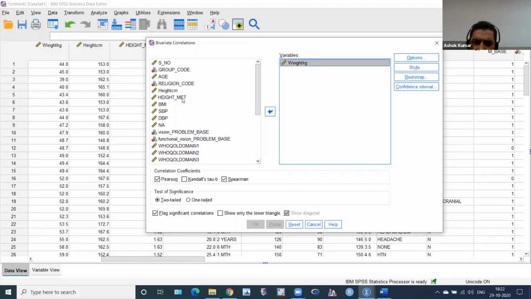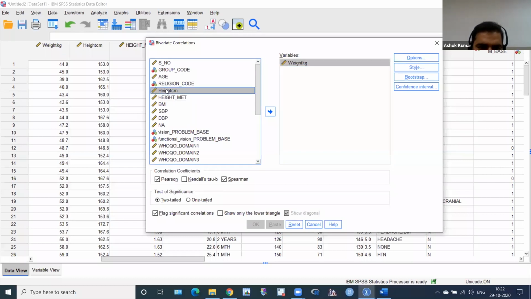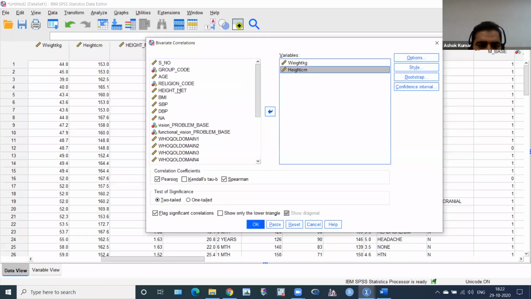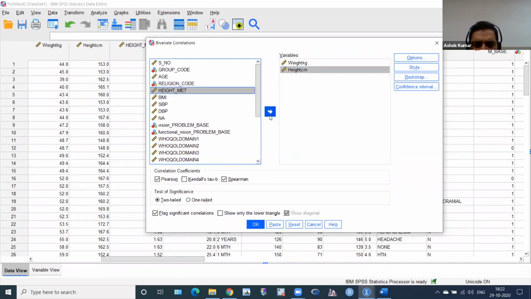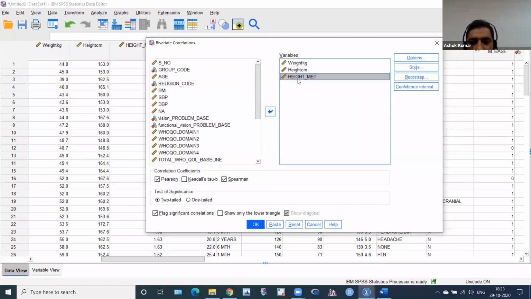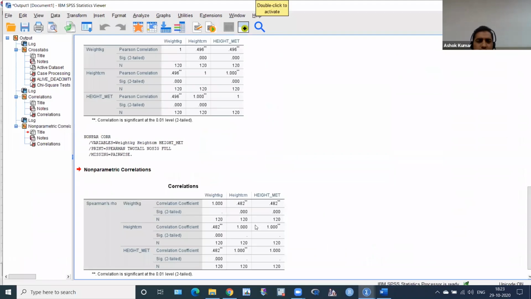Check here. I click height in centimeter and this arrow, and again height in meter. I want to see whether there is some difference or the same correlation, because this is a mathematical calculation. I think it must be the same. All variables I want to correlate are here, and then I click OK. I got my results.